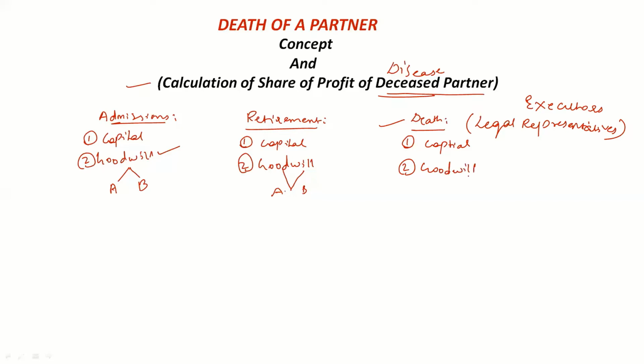We'll do all the methods the same as we have done in retirement. We'll also distribute any interest on capital, any salary or bonus or commission to be paid. All these things will be given to the legal representatives of the deceased partner. Now the only one thing that is extra to be paid to the legal representatives is the share of profits